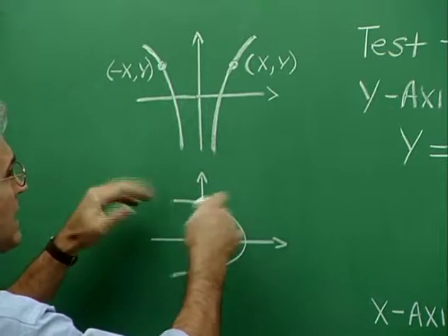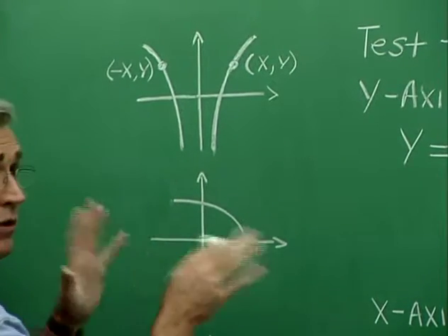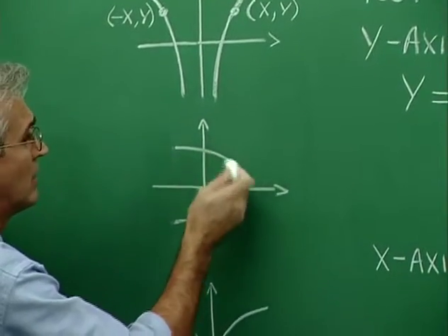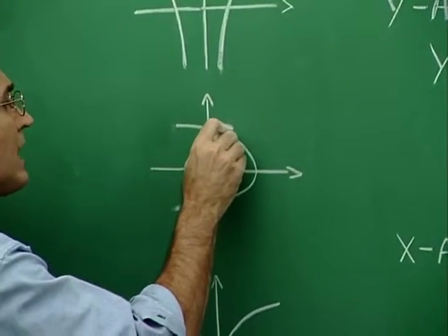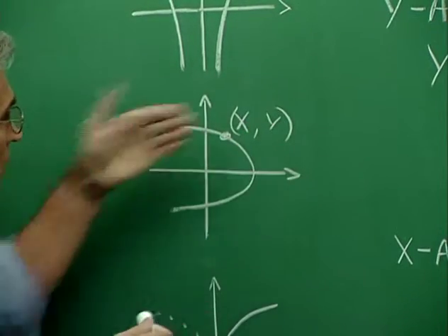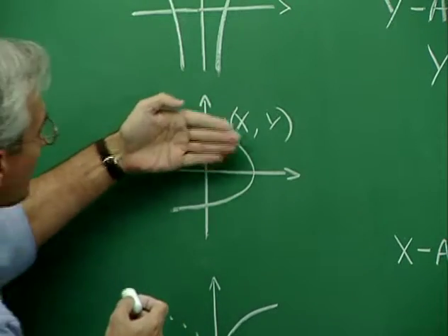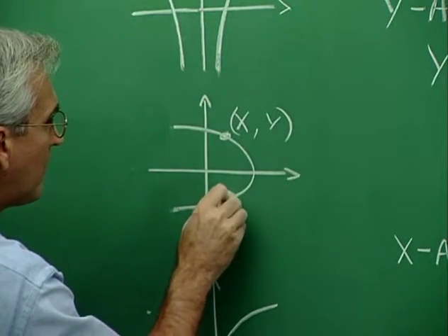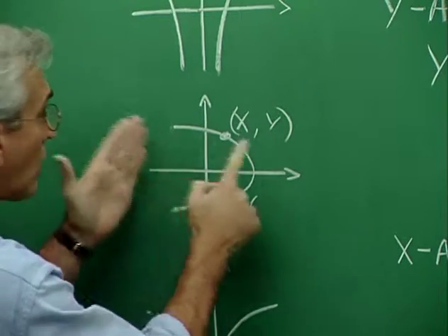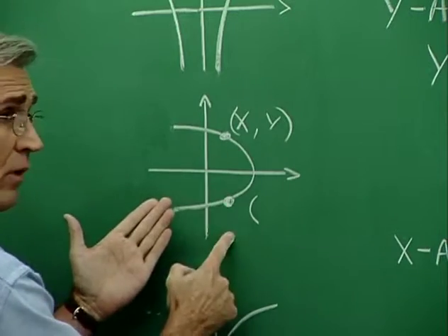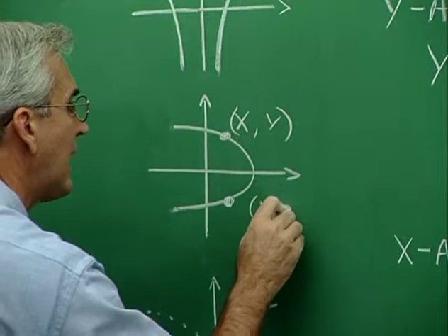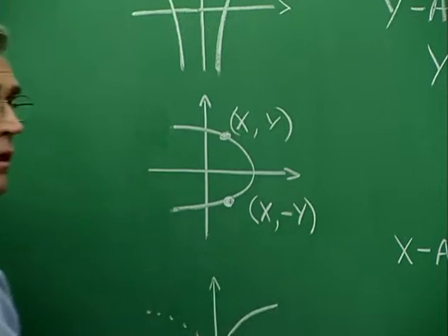Let me go through this folding idea with the other kinds of symmetry, and then we'll go to the algebraic form and examine the situation. Now here, in a similar way, we take a point x, y, and we go through that folding business. Now we're folding down this time, and this point, when we make the fold, will make an appearance right here. The horizontal distance is the same for both of these points, so it's still x, but the y is the opposite of that y, so it's the negative of that y.